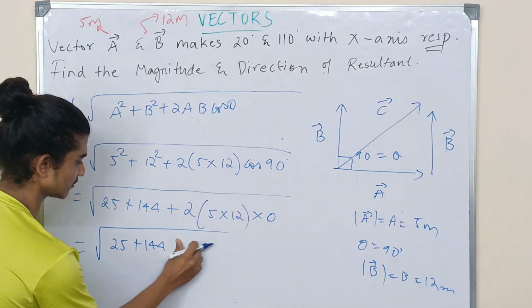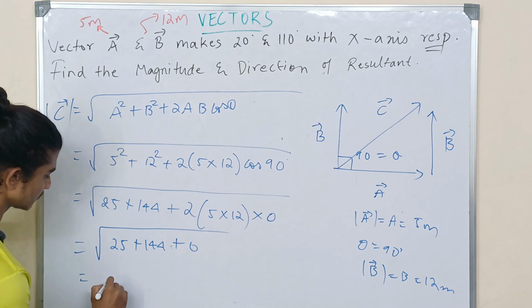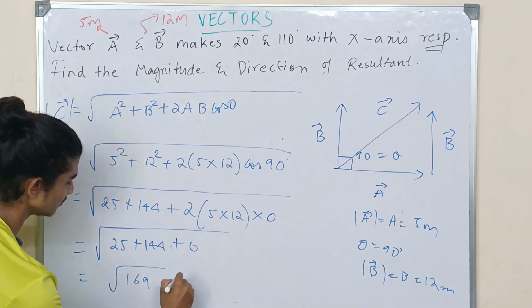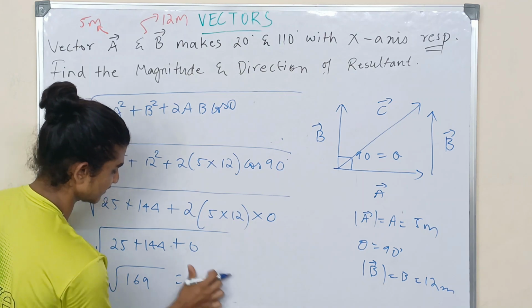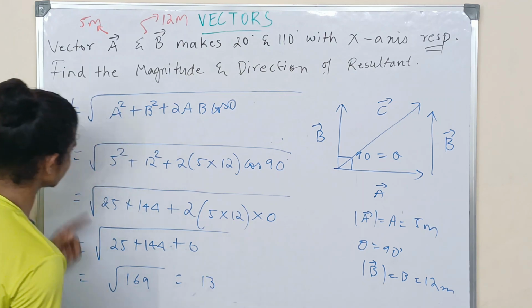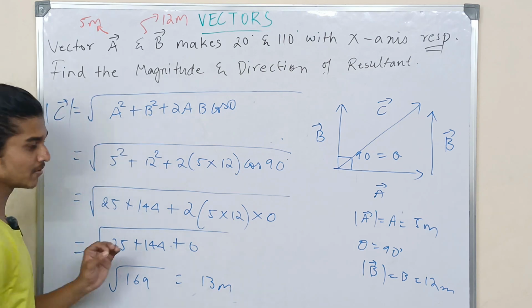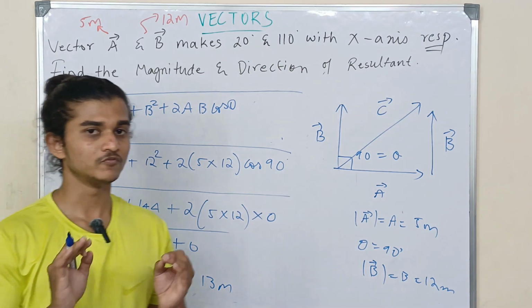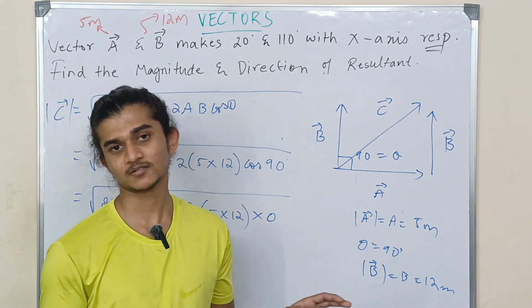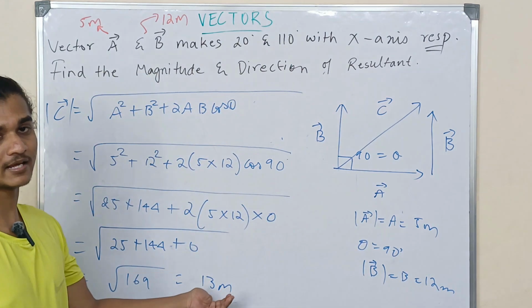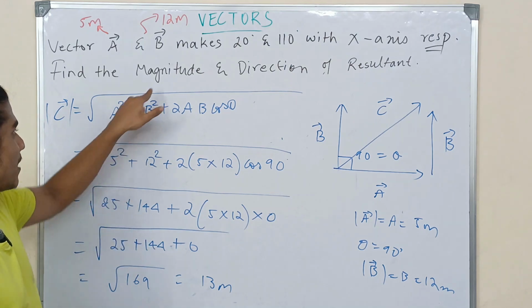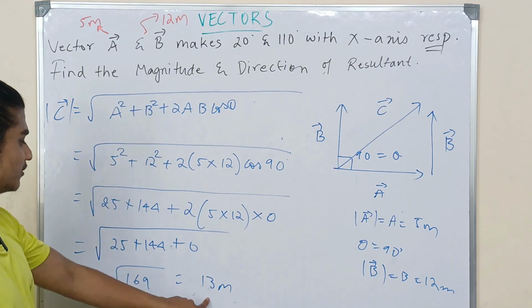So 25 plus 144 plus 0 is nothing but 169. The root of 169, if you remember, is 13. So my answer is going to be 13 meters. Remember, the unit is extremely important. If you don't write units, they're going to cut your marks. Since this question is given in meters, I'm going to write meters. So I have found the magnitude of the resultant vector, which is 13 meters.